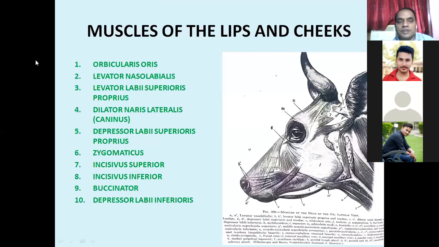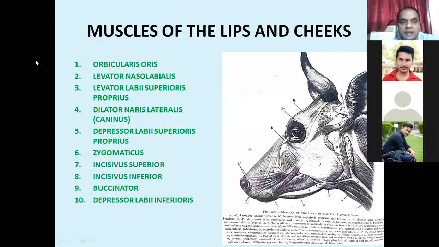First, if you see the muscles of the face, the muscles of the lips and the cheek region, I told you in the lip region you will get only one main major muscle, that is the orbicularis oris. The lip is mainly formed by the orbicularis oris muscle. I told you this muscle is situated between the mucous membrane and the skin.